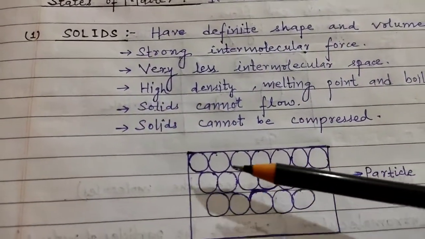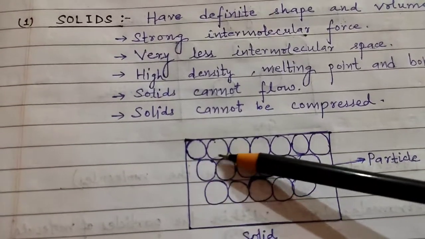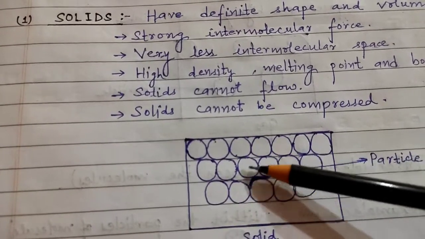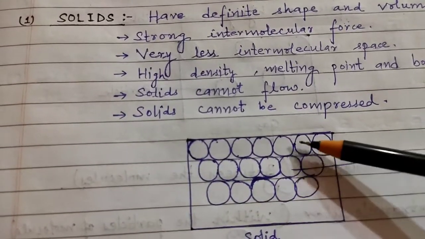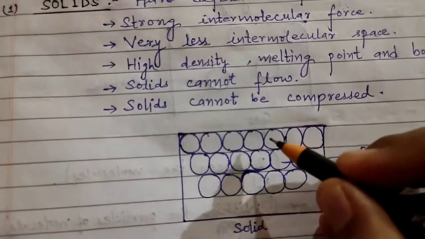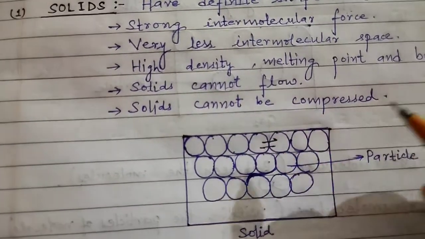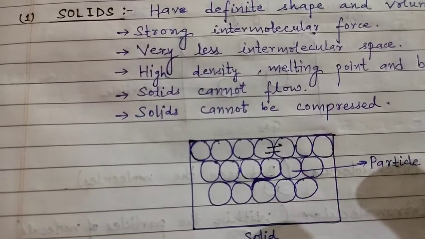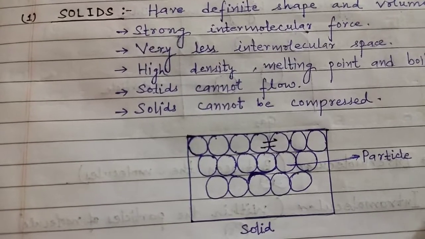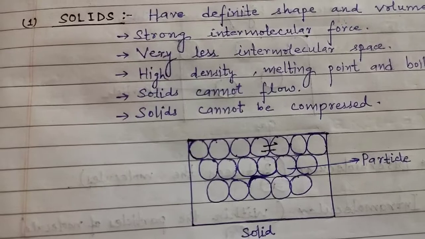Okay, we can see the arrangement of the particles in a solid substance, how the particles are arranged. See, the space between them is very less, and the particles are attracted very strongly. Like we can say that this particle and this particle are very strongly packed. Why? Because the intermolecular force of attraction is very high, isn't it? So this is how the solid particles are arranged.